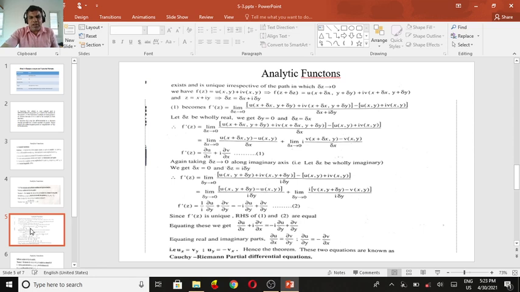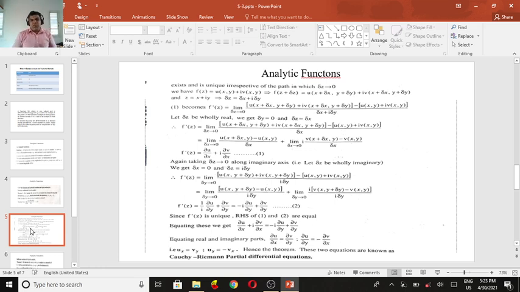Now comparing the right hand side, del u by del x plus i times del v by del x is equal to minus i times del u by del y plus del v by del y. Again comparing real part and imaginary part, del u by del x is equal to del v by del y, and del v by del x is equal to minus del u by del y. So we can write ux equal to vy, uy equal to minus vx, the partial derivative condition. Hence the theorem.